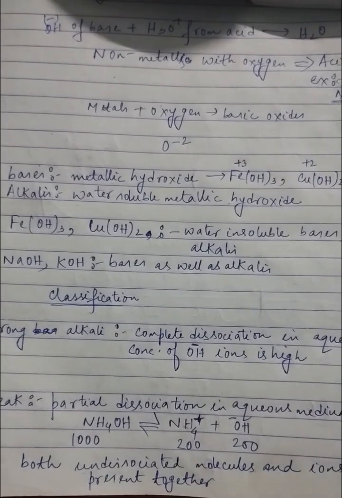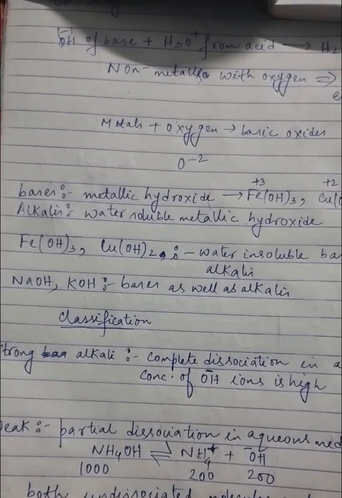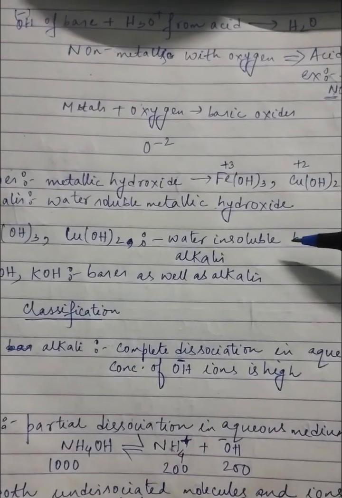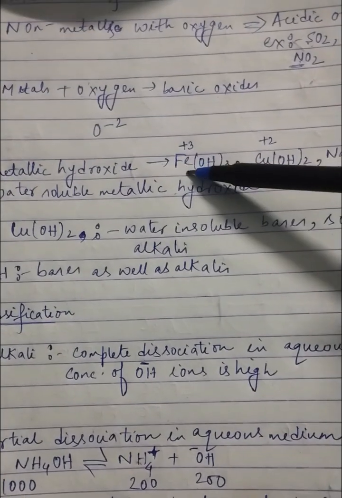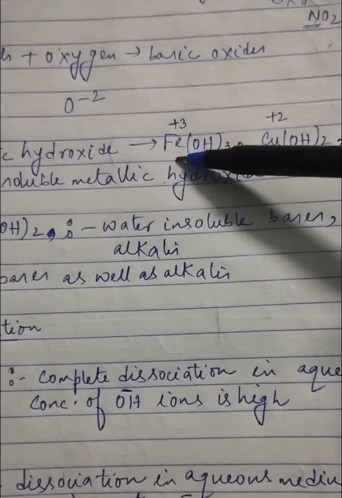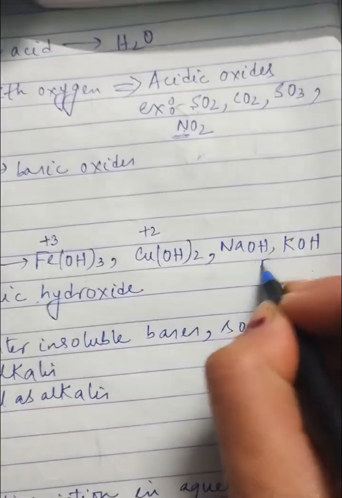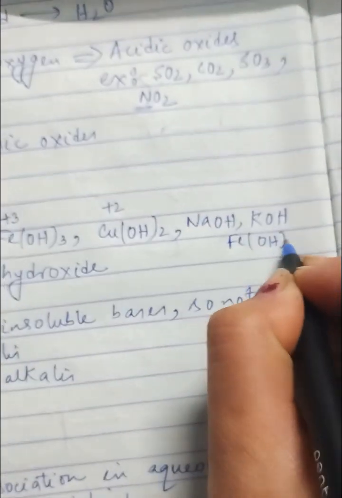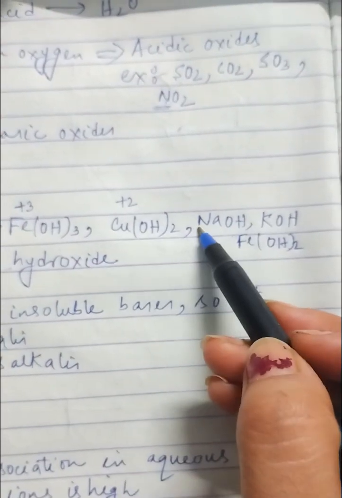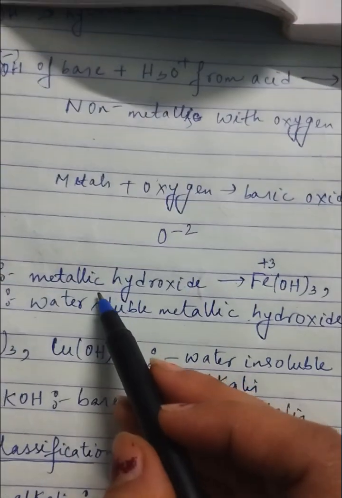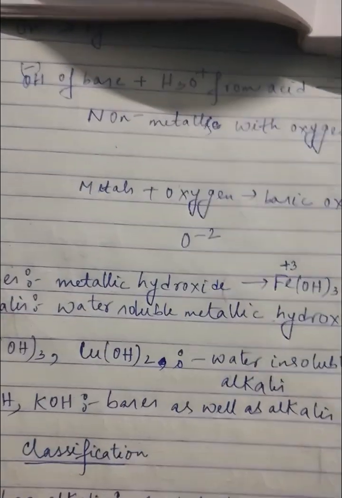Okay, so the next topic is about bases and alkalis. Bases are metallic hydroxides, which means metals will be present with OH minus ions. See, ferric hydroxide, where iron is in +3 state. Then ferrous hydroxide can also be included, Fe(OH)2, ferrous hydroxide, copper 2 hydroxide, NaOH, KOH, all these are metallic hydroxides or bases. Bases are metallic hydroxides.